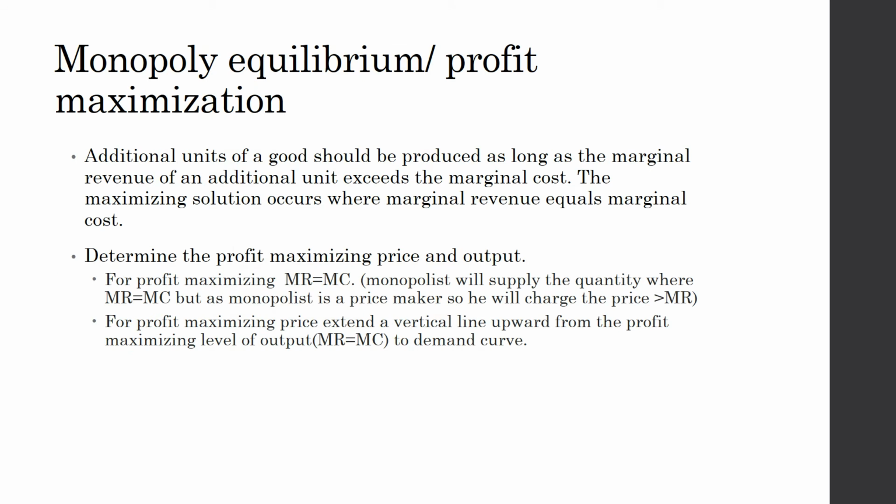Now talking about monopoly equilibrium and profit maximization. It means that in this market the monopolist maximizes his profit. The rule followed in order to maximize profit is that additional units of goods should be produced as long as the marginal revenue exceeds the marginal cost. It means that production should be continued. The monopolist should produce until the marginal revenue is greater than the marginal cost.